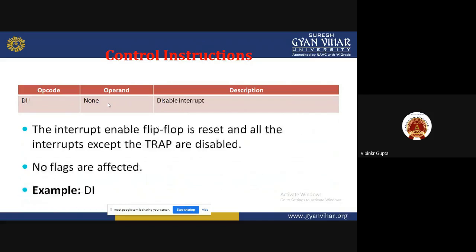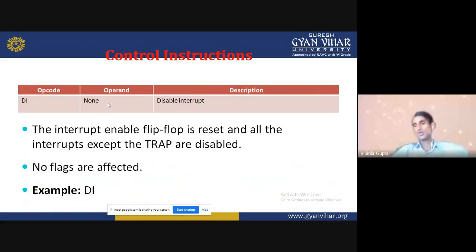DI, disable interrupt. Suppose that one interrupt is coming in the middle of the program. We don't need it; we want to perform our task first. So we can disable only the lower priority interrupts, not the highest priority. Like if trap is coming, then we cannot disable it. So the interrupt enable flip-flop is reset, and all the interrupts except the trap are disabled.